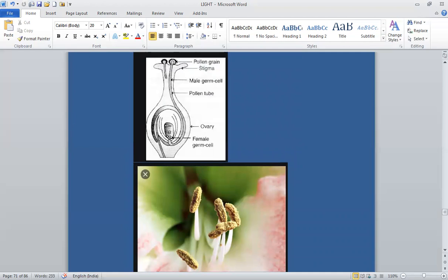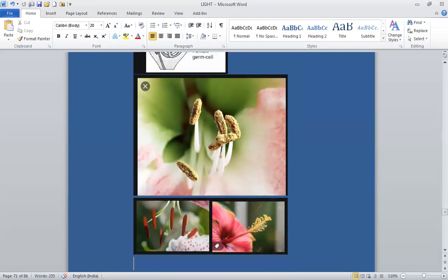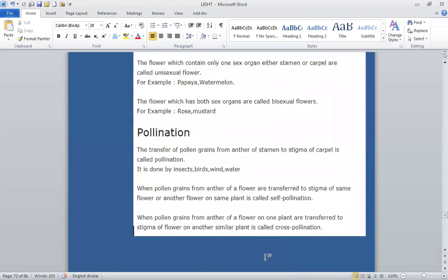What is pollination? Pollination is the transfer of pollen grains from anther to the stigma of the flower. The transfer of pollen grains from anther to stigma of a flower is termed as pollination. Pollination is of two types, self-pollination and cross-pollination. In self-pollination, the pollen grains of a flower are transferred to the stigma of either the same